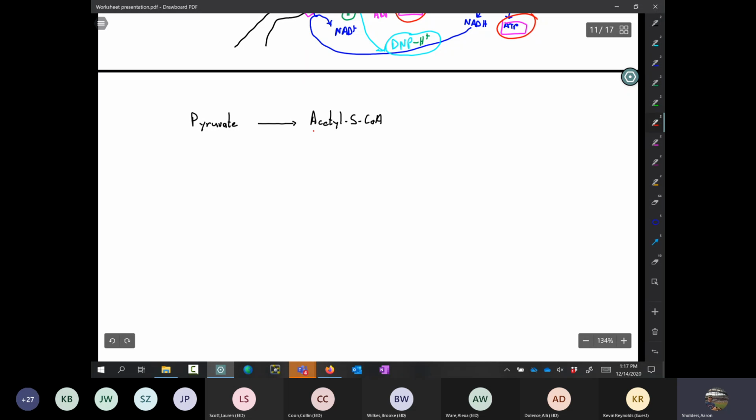Acetyl-CoA is a thioester. Then you have another molecule later on, alpha-ketoglutarate, that will become succinyl-CoA, and that is also a thioester. So these are our two thioesters that that last question was referring to.